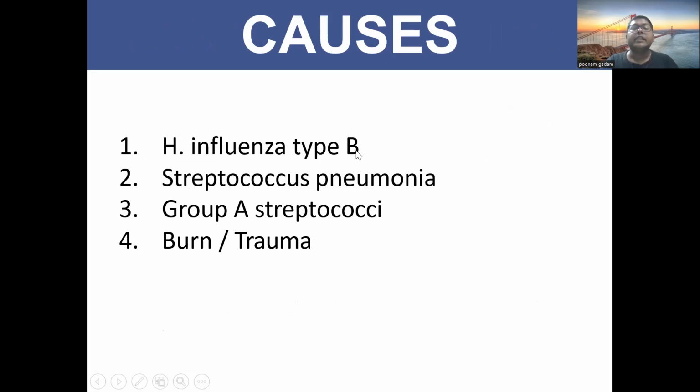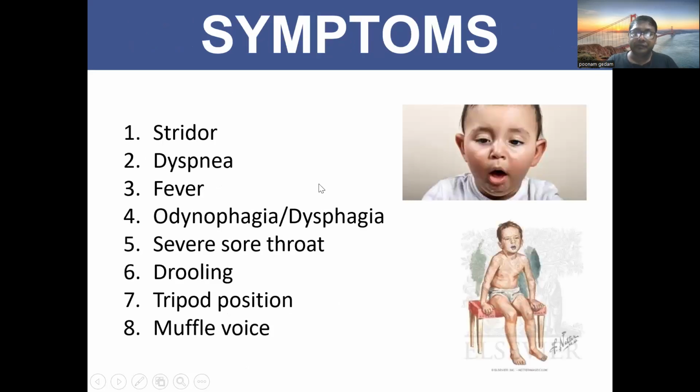So, what are the causes? It can be Haemophilus influenzae type B, Streptococcus pneumoniae, Group A streptococci, burn or trauma. So, what are the symptoms the patient will manifest? She can have stridor, dyspnea, fever, odynophagia, dysphagia. Odynophagia means pain during swallowing, dysphagia is difficulty in swallowing. Severe sore throat, drooling, tripod position, muffled voice.